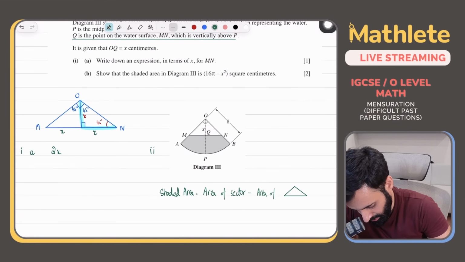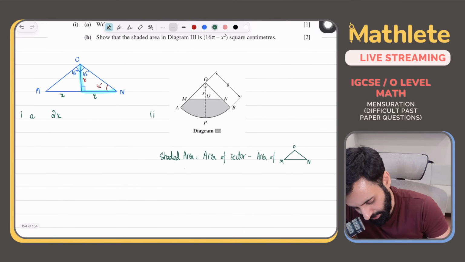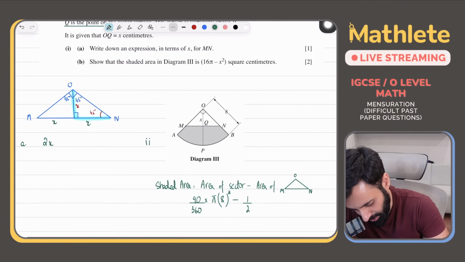Which triangle? OMN. So let's calculate the area of sector. Area of sector will be 90 upon 360 multiplied by pi times 8 squared minus the area of triangle. Now what will be the area of triangle? Notice that we just worked out that MN is equal to 2x, so that means its base is 2x and its height is x. So half into 2x into x.